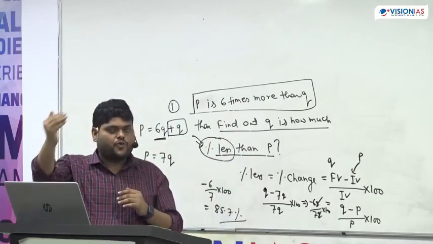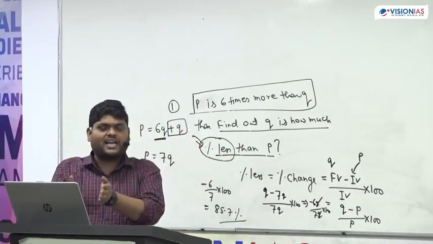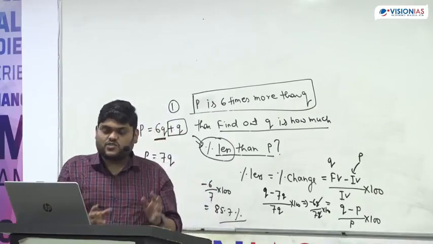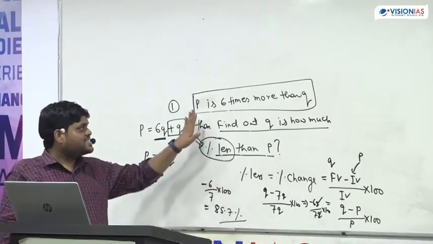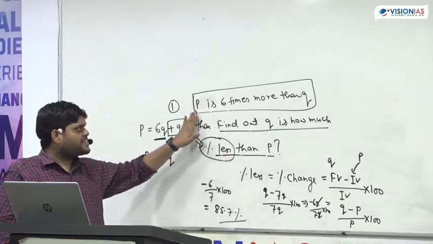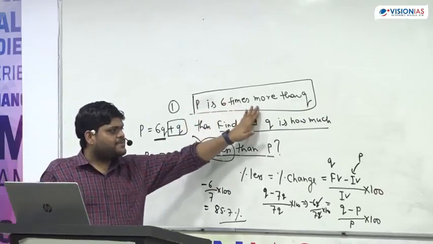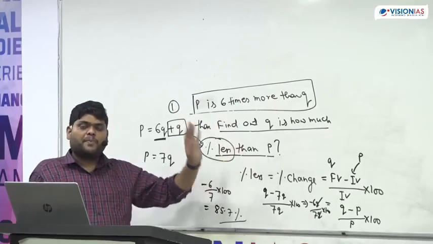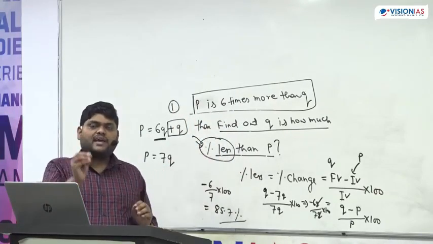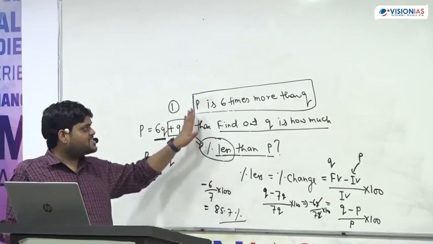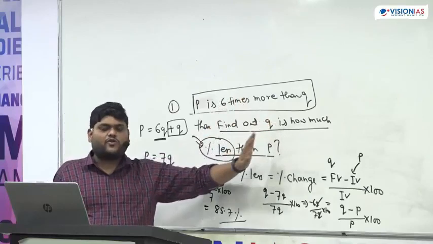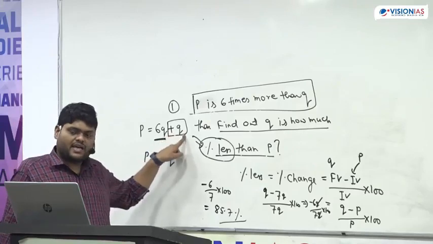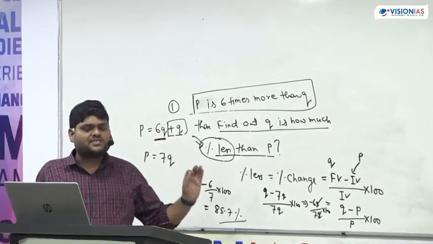So your salary was 1 lakh. So I will add 6 lakh into 1 lakh. That means my salary becomes 7 lakh. And this is what I was explaining for the last 10 minutes. These two statements are different. If it is given as P is 6 times more than Q, or it is given as P is 6 times Q, P is 6 times Q means P is equal to 6Q. When they are saying P is 6 times more than Q, that simple meaning is P is 7Q. These are two different statements.